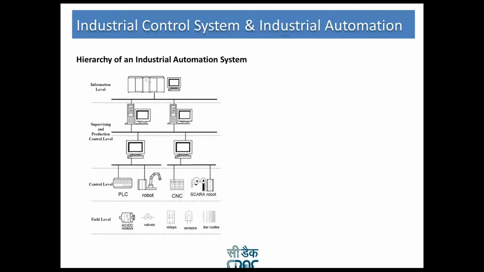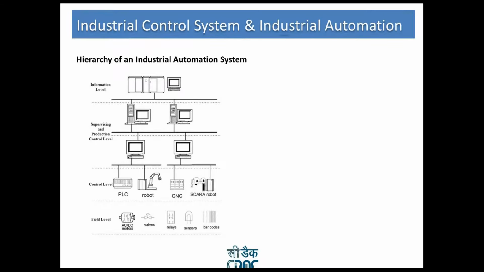This is better explained here. The field level is the lowest level of the automation hierarchy, which includes field devices like sensors and actuators we have already discussed. The main task of these field devices is to transfer the data of processes and machines to the next higher level of monitoring and analysis. It also includes the controlling of process parameters through actuators.